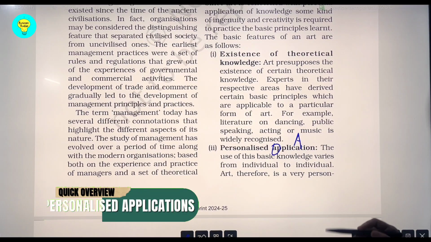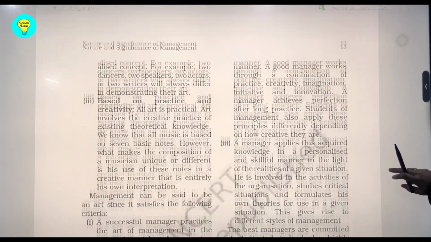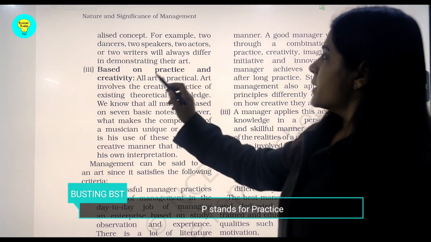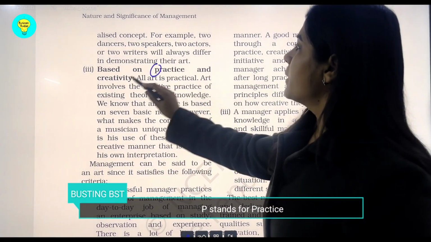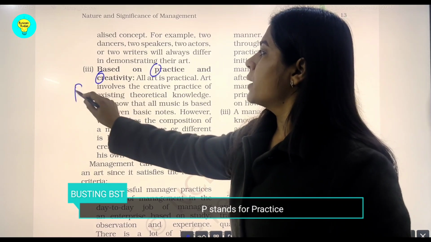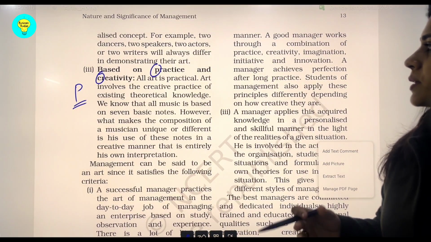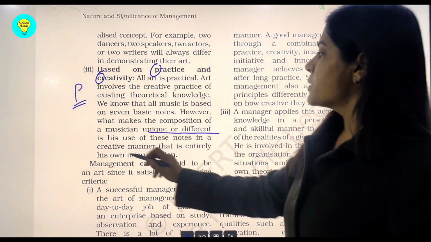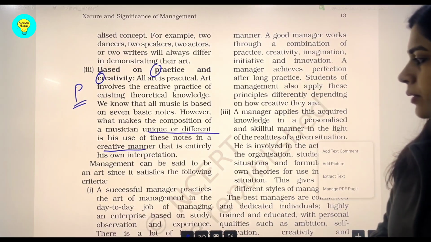Then the second point is P for practice. If we see NCERT, it says that management is based on practice and creativity. The word practice again means a unique way, a different style of using the art in a creative manner.